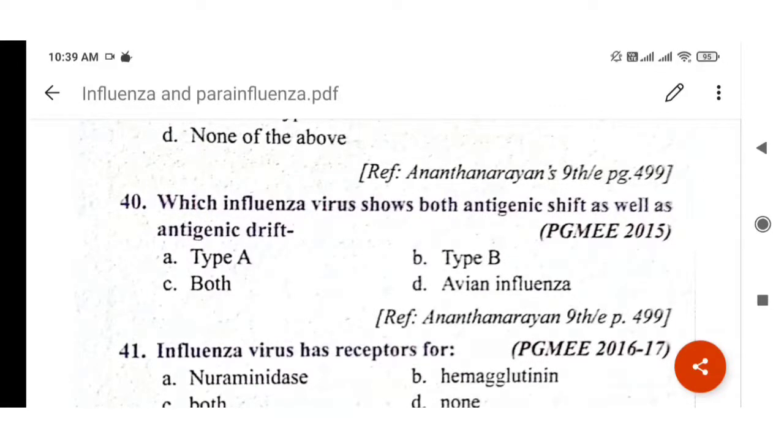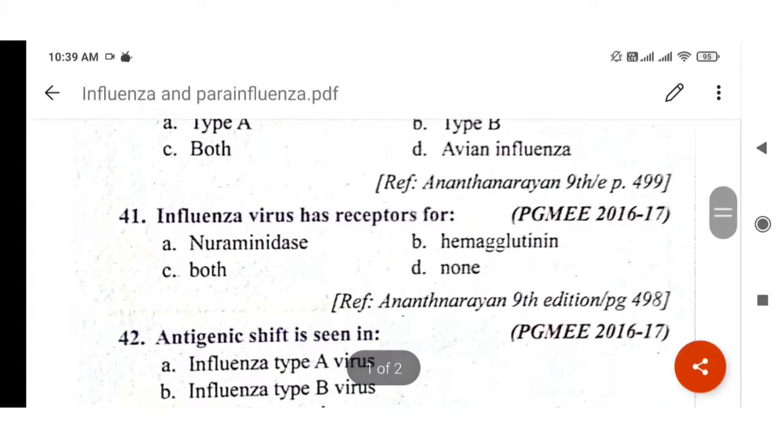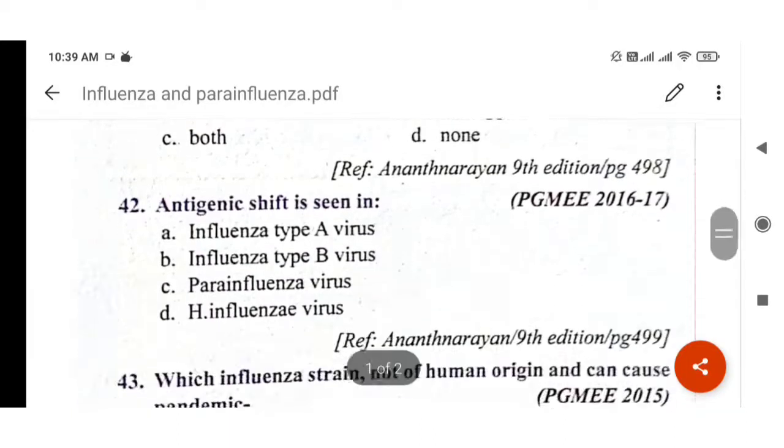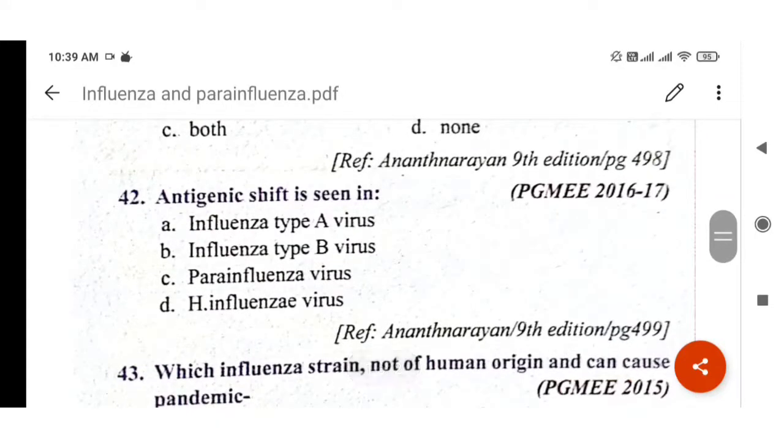Type A. Influenza virus has two types of receptor, neuraminidase and hemagglutinin, so option C, both.